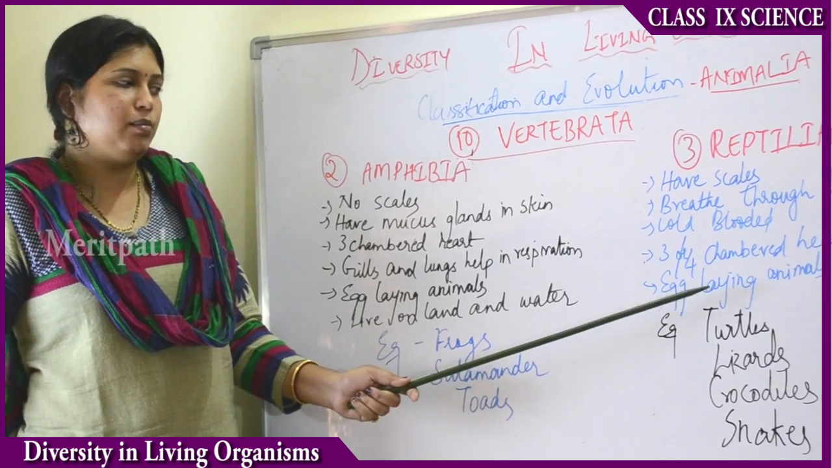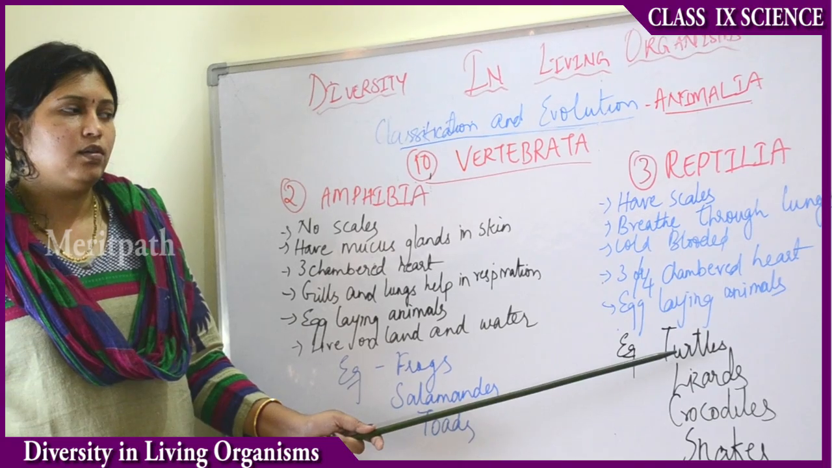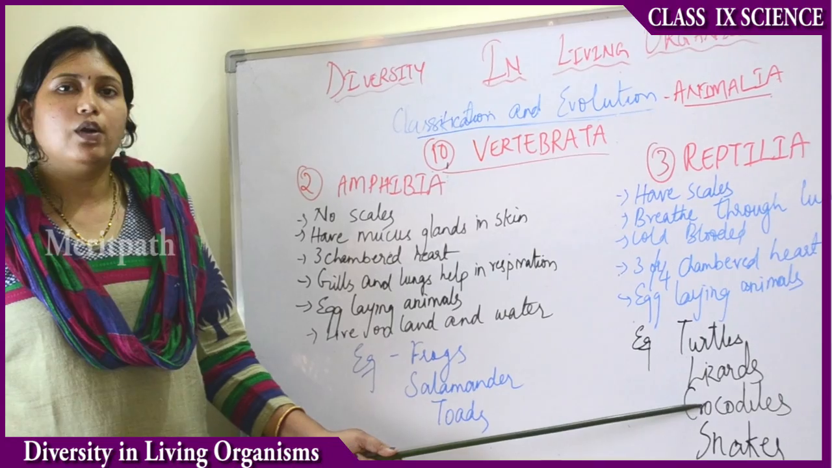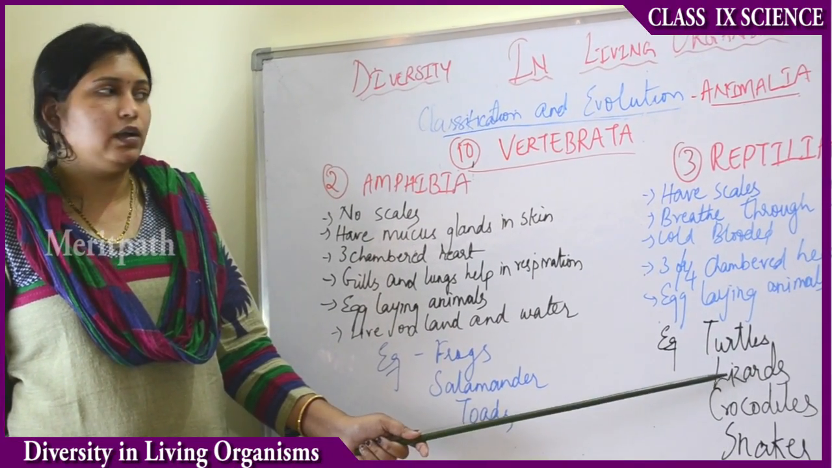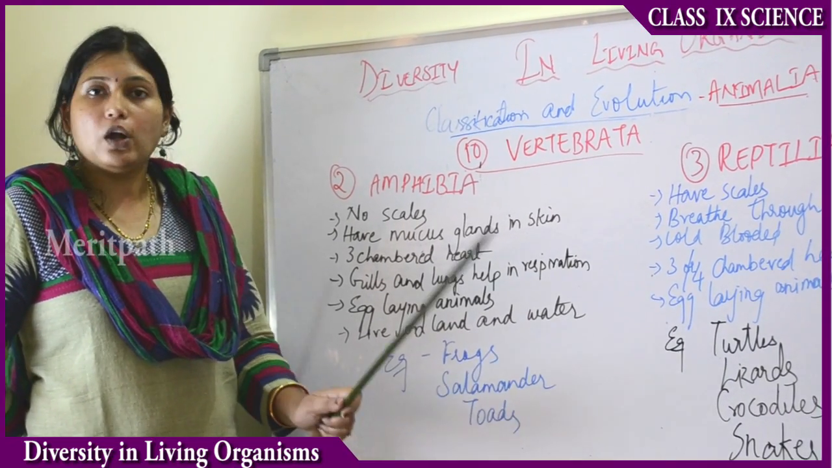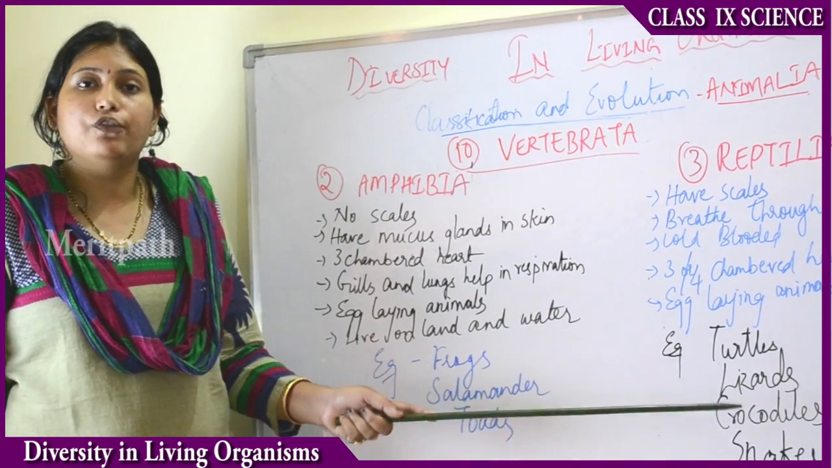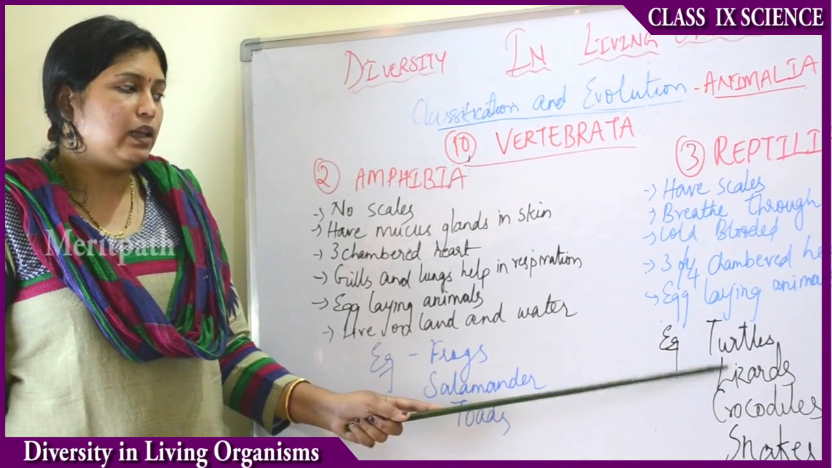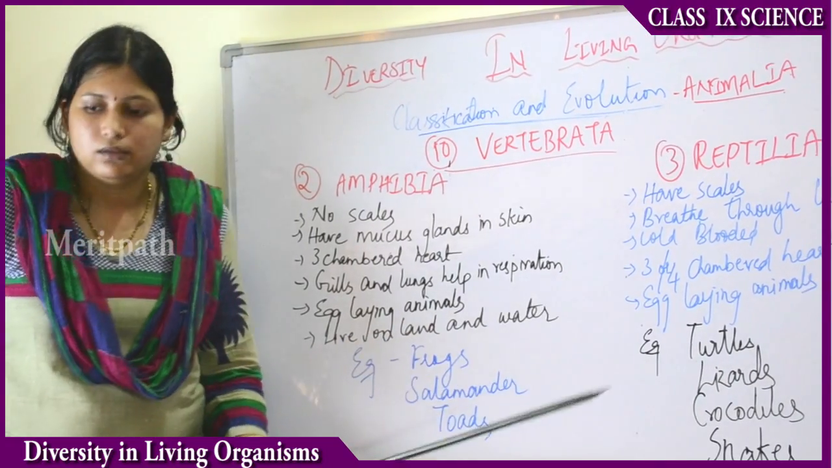They are egg-laying animals. So the examples of these are turtles, lizards, crocodiles and snakes. Crocodiles are 4-chambered heart animals. The rest of them are 3-chambered heart animals. They can live both on land and on water, but they do not lay their eggs in water. They lay their eggs only on the land. They have a very tough covering on their eggs, so they do not need to lay their eggs in the water. They lay their eggs only on the land. So this is about reptilia.